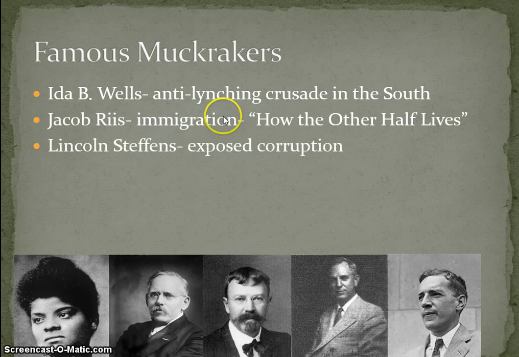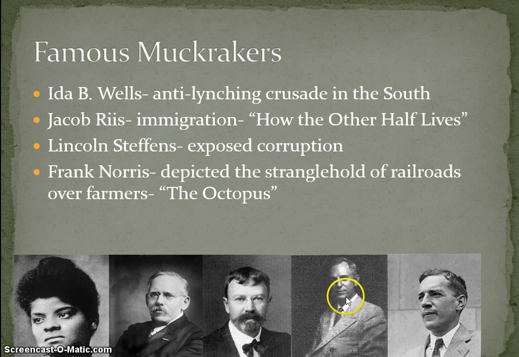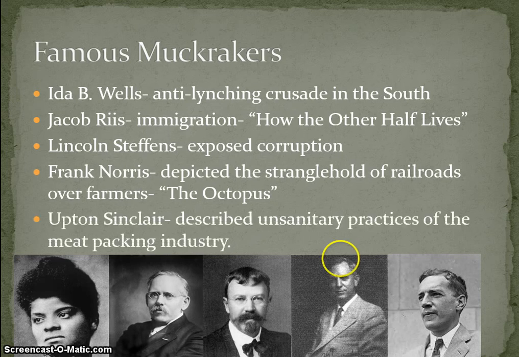And then you have Lincoln Steffens, who exposed corruption. That's this guy right here. You have Frank Norris, and he wrote the book The Octopus, and he talks about how the railroad companies have full control over farmers in California. And then the last one is probably one of the most famous ones. That's Upton Sinclair here. And basically what he wanted to do was to go into the meatpacking industries to expose big business. And ultimately he finds out how unsanitary the meatpacking industry was. So that's another thing that we'll be going over in class.